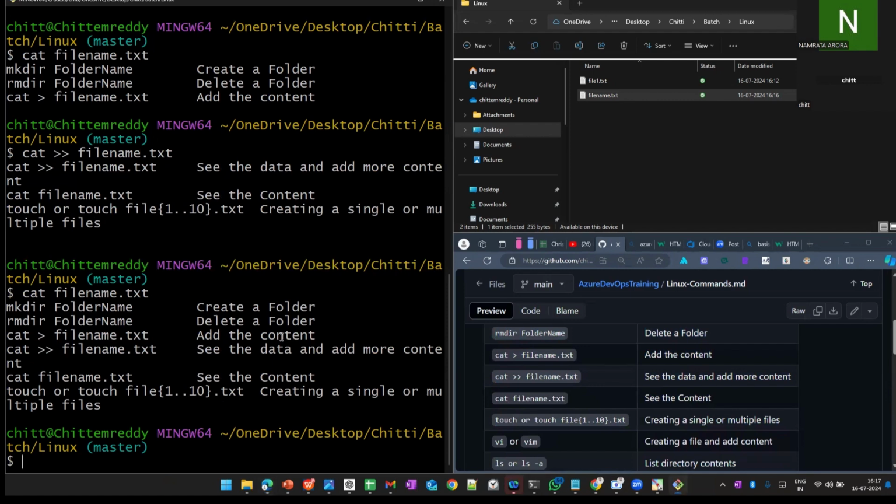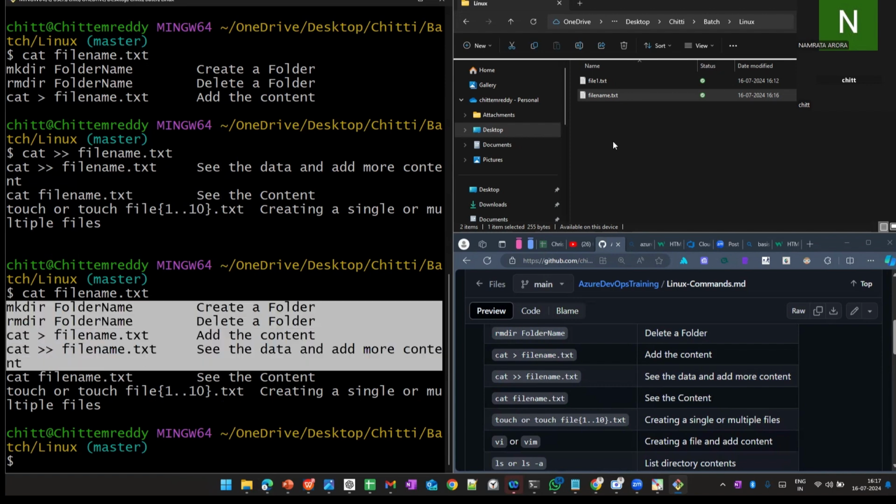Then you may have a doubt. Whatever I'm doing from here, I can also do in Windows. So what is the use of this CLI, the command line interface? What is the benefit? I will tell the benefit as well.